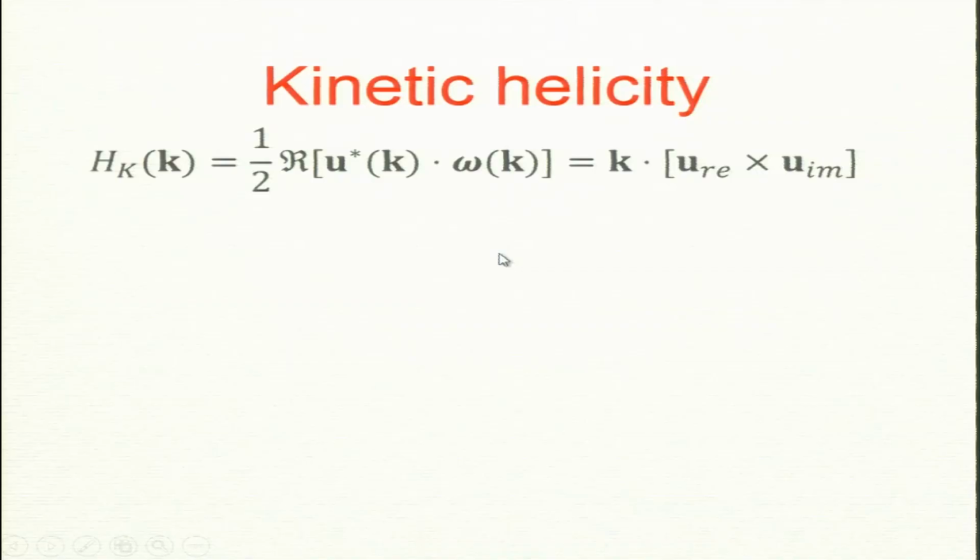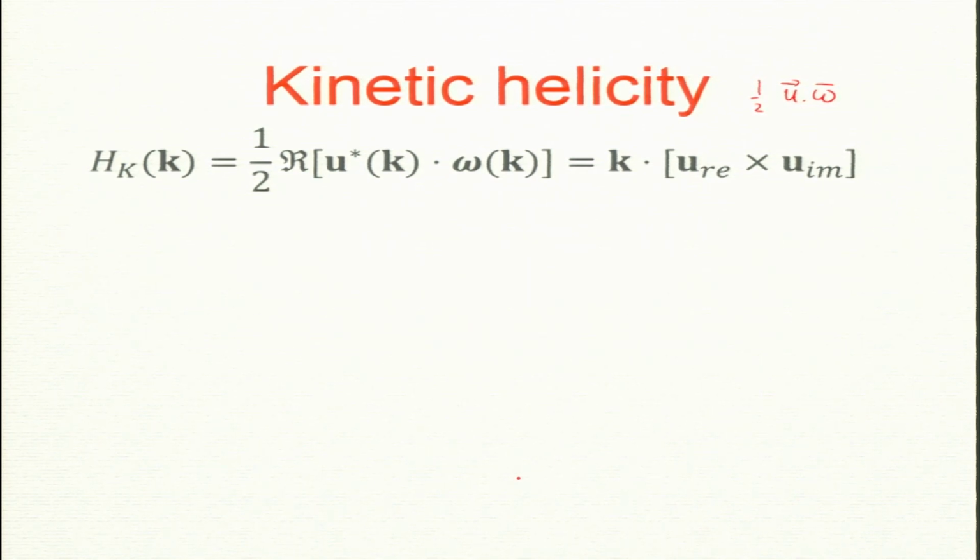Now, kinetic helicity. This is what we did in real space. There were some questions on how to visualize helicity, so let us see this in Fourier space. Remember, in real space it was u dot omega, half of that, that is H_K. Now, in Fourier space, what will that be?